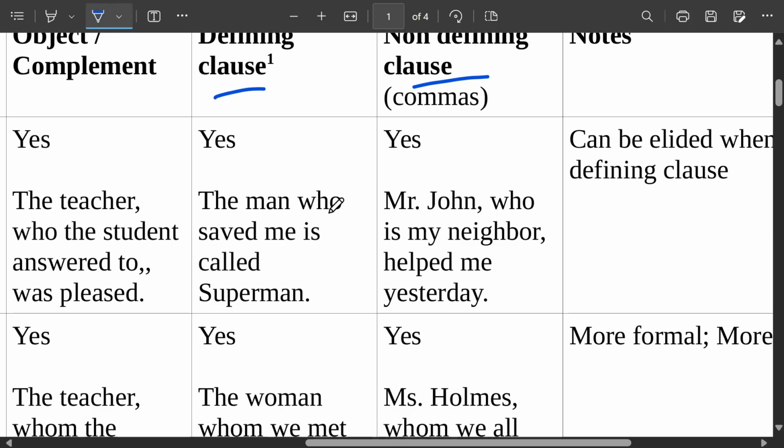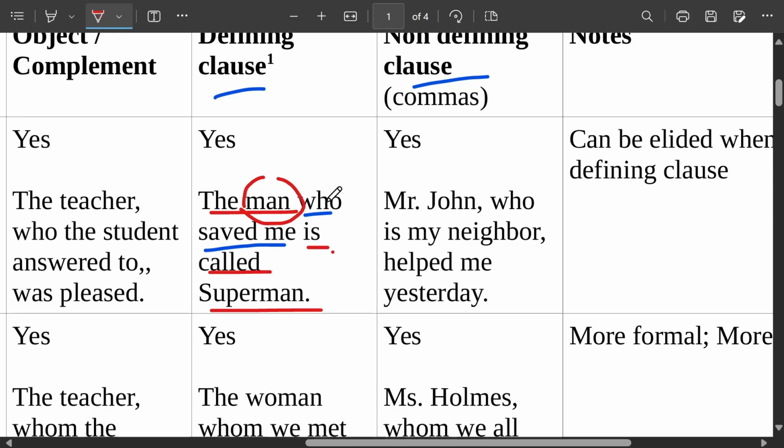The man who saved me is the relative clause. And the main clause is the man is called Superman. But which man is called Superman? Look at this noun, the man. It's not a clear noun. It's not specified. So this relative clause is making it clear. It's specifying. It's defining. So this is a defining relative clause. No commas, because it's essential.